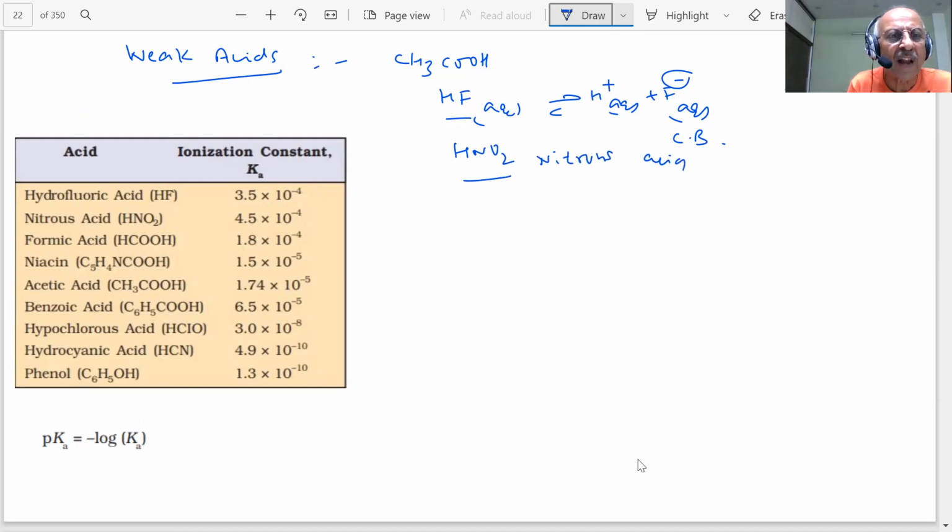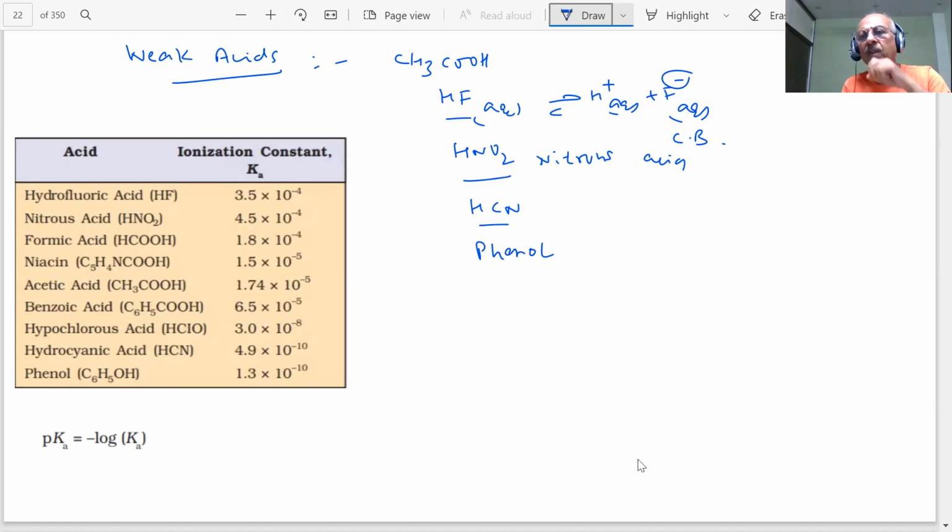Formic acid, niacin, acetic acid, benzoic. Organic acids are weak acids, as you will see. HCN, at least a few names should be known to us. Phenol. Organic acids are weak acids.